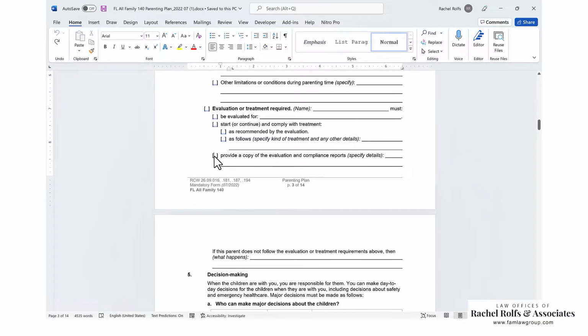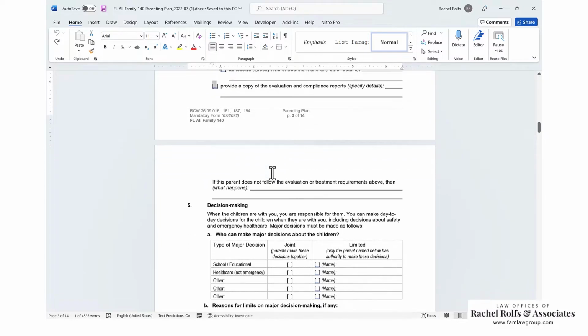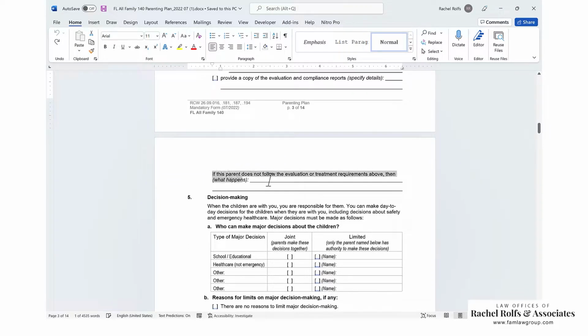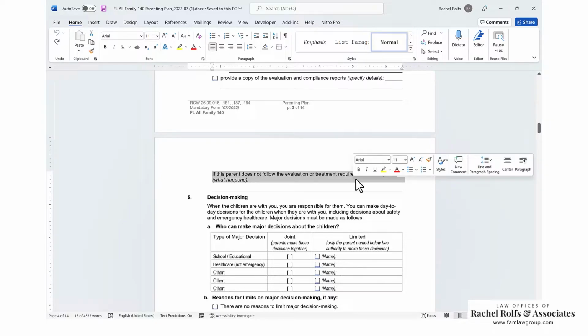You're going to want them to provide a copy of the evaluation compliance reports. Normally, you would say to you and to file with the court. And then this section, if this person does not follow the evaluation or treatment requirements, then what happens? So you can say visitations are going to be suspended. You can say you need to bring it back into court and see what the court wants to do, whatever you want to happen there.